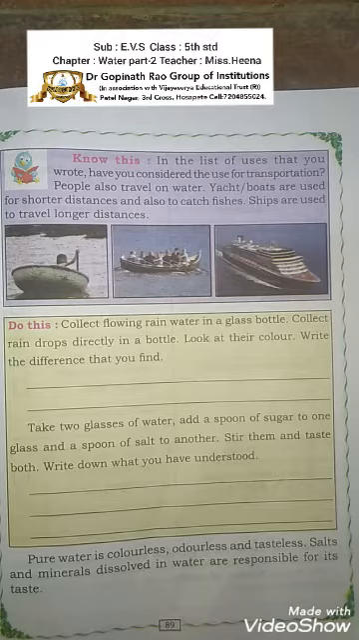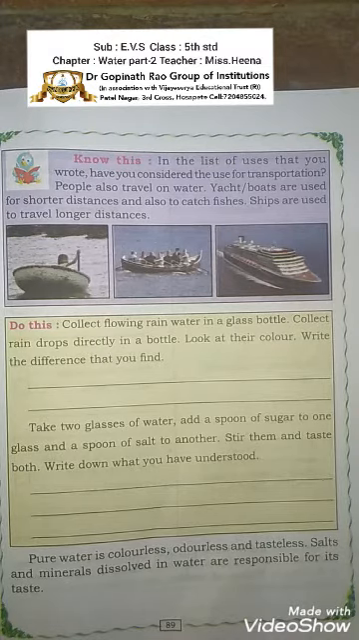Then if we taste it, we will get 2 different tastes. It means that water is colorless, odorless and tasteless. If we add water to salt, it will take on the salt taste. If we add water to the sweet, that is sugar, it takes on the sweet taste. Salts and minerals dissolved in water are responsible for its taste.